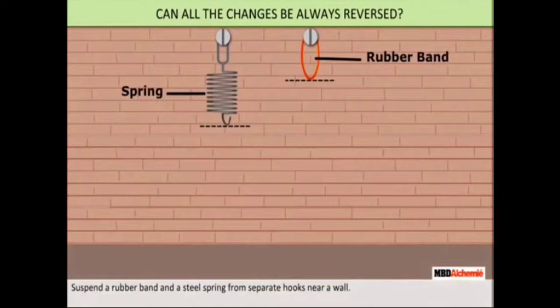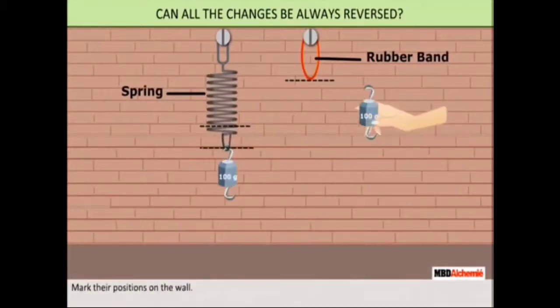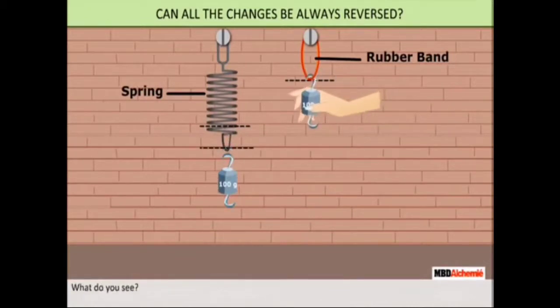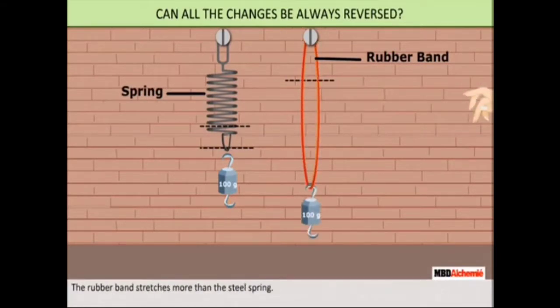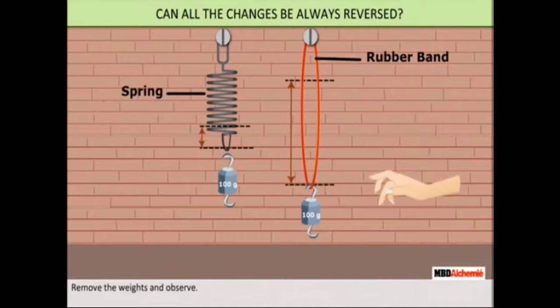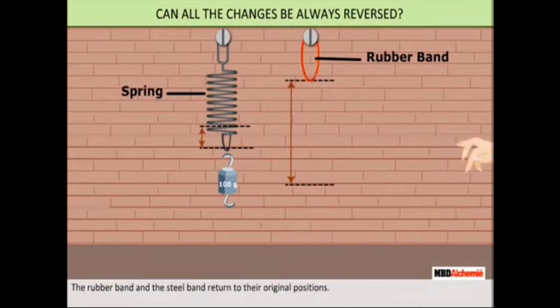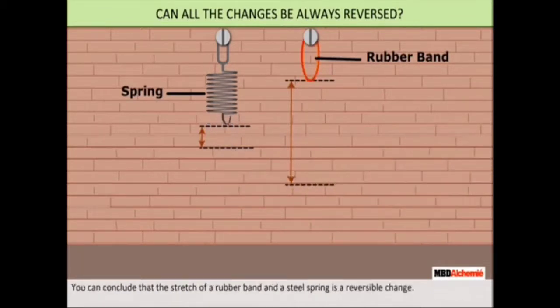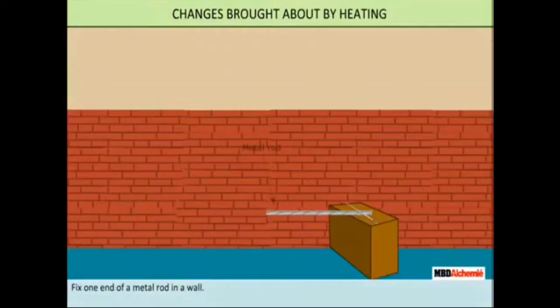Suspend a rubber band and a steel spring from separate hooks near a wall. Mark their positions on the wall. Now add a weight of 100 gram to each. What do you see? The rubber band and the steel spring get stretched. The rubber band stretches more than the steel spring. Mark their new positions, remove the weight and observe. The rubber band and the steel spring return to their original positions. You can conclude that the stretching of a rubber band and a steel spring is a reversible change.